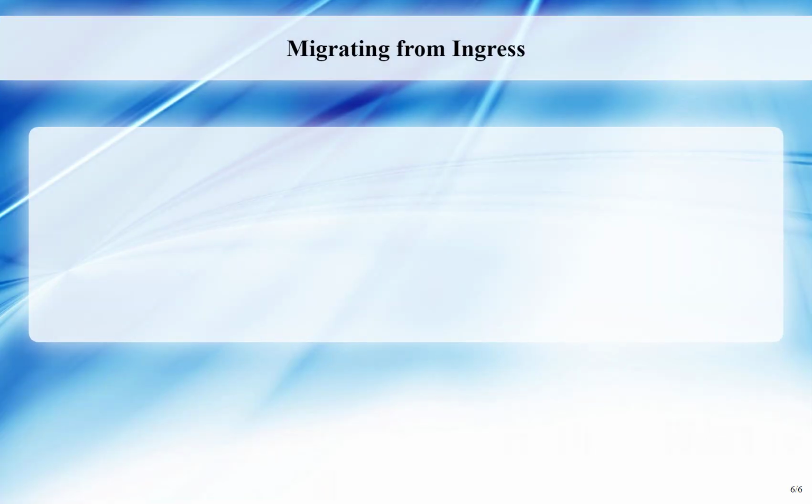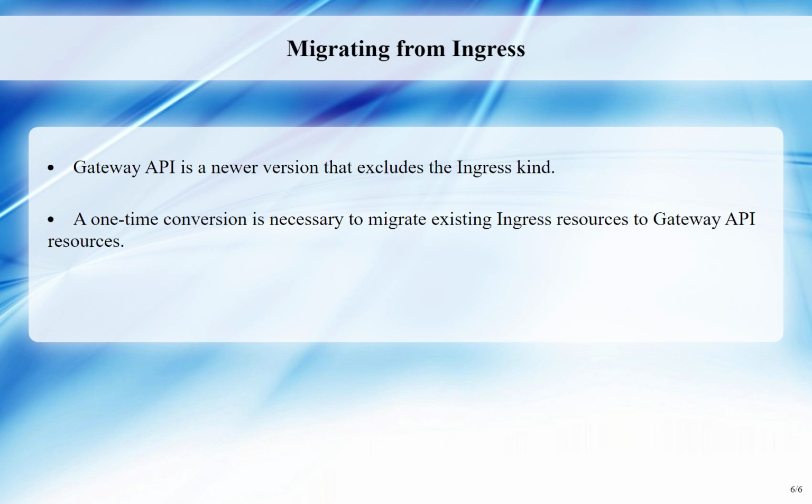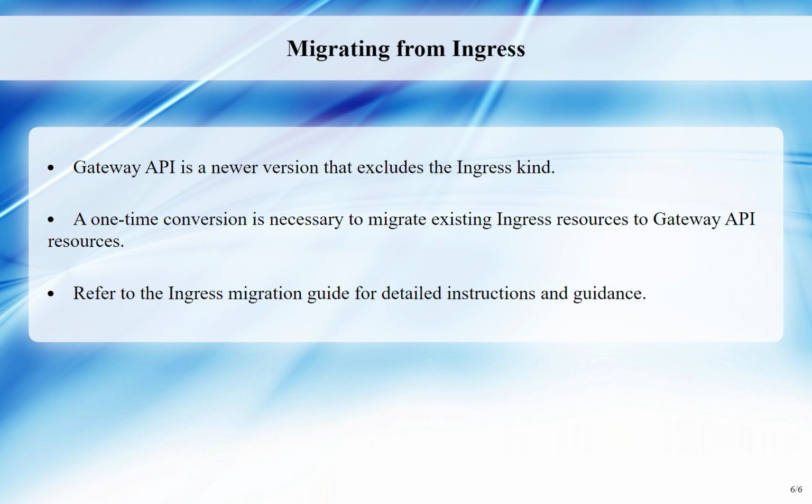Migrating from Ingress. The Gateway API is the updated version of the Ingress API, but it does not include the Ingress kind. Therefore, a one-time conversion is required to migrate existing Ingress resources to Gateway API resources. For more information on how to do this, refer to the Ingress Migration Guide for detailed instructions and guidance.